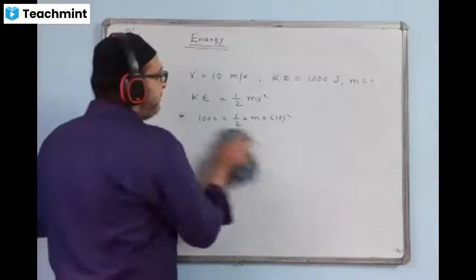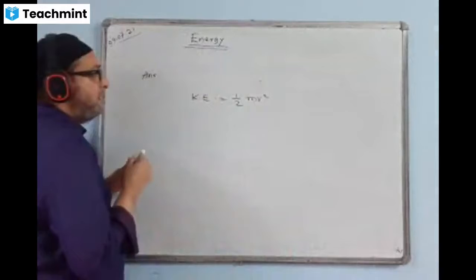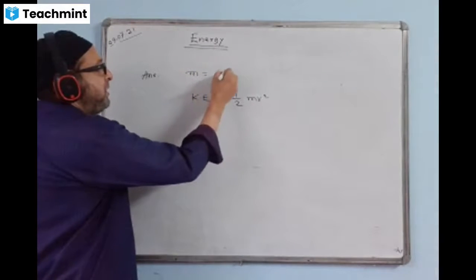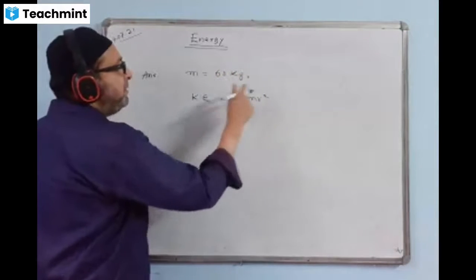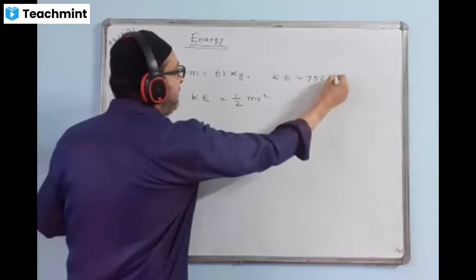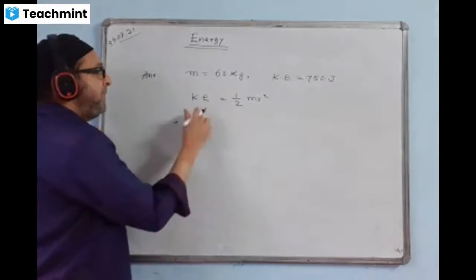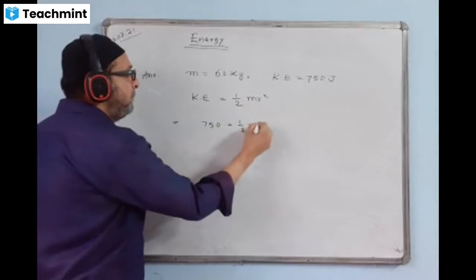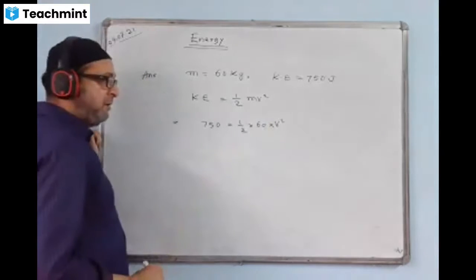Let us see how we can do it. Write down the information first. What is the mass of the man? M is given how much? 60 kg. Write it down. Kinetic energy is given, 750 joule. Use the same formula. Kinetic energy value 750, half, mass is 60 into v. V is unknown, keep v square as it is.